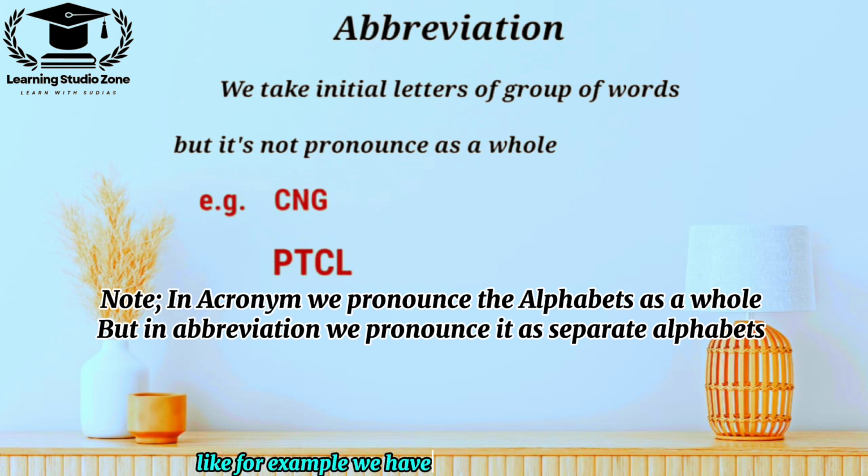Like for example, we pronounce National University of Modern Languages as NUML as a whole. But in abbreviation, we pronounce the letters separately. Like compressed natural gas, we pronounce its initial letters as CNG.